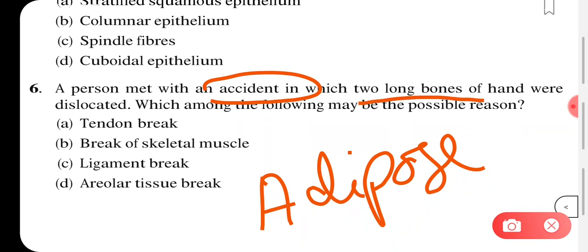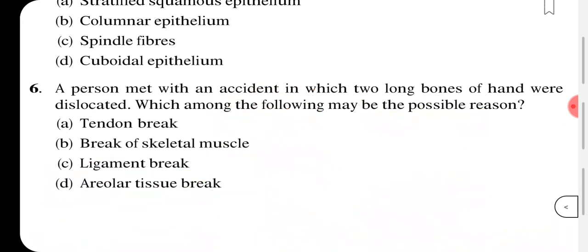So in this question they are asking you, suppose somebody is facing an accident, and the two long bones of the hand were dislocated. Between the two bones, which connective tissue is present? It is the ligament. So there must be a ligament break. This is how you have to answer this question. So it's a ligament break.